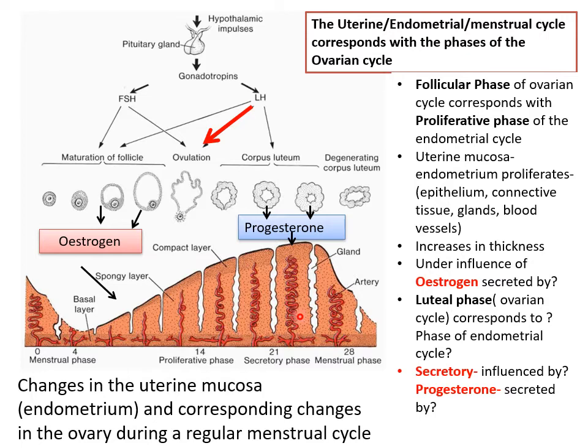What happens in the secretory phase? You can see the endometrium is at maximum thickness, and the blood vessels are going to go right up to the top. The glands become tortuous, full of secretions. The stromal cells will swell up, become full of liquid. In other words, it's like a nourishing bed is going to be formed in case fertilization occurs. So which phase of the ovarian cycle corresponds to the secretory phase? It's the luteal phase, which secretes progesterone, which makes the endometrium enter the secretory phase.